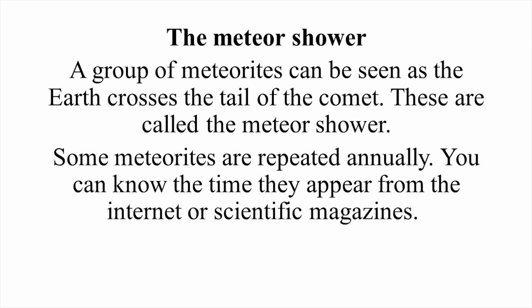And about meteor showers: a group of meteors can be seen as the Earth crosses the tail of a comet. So we can see the repetition of this meteor shower annually.